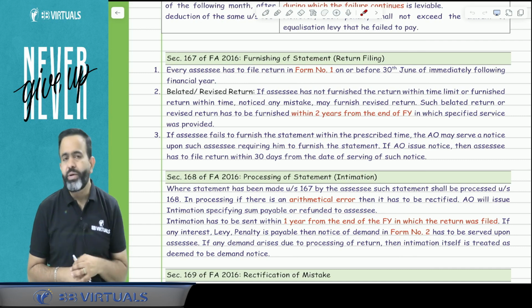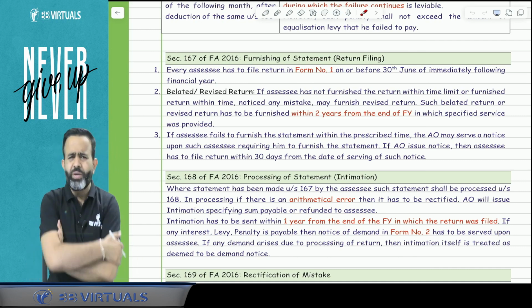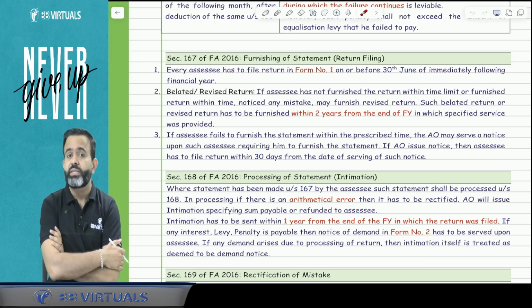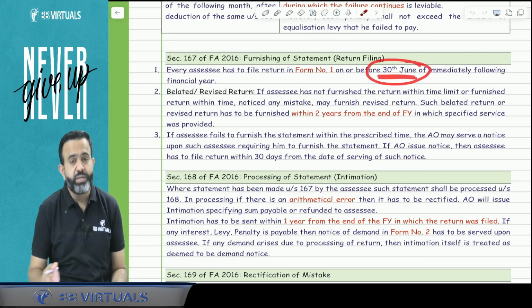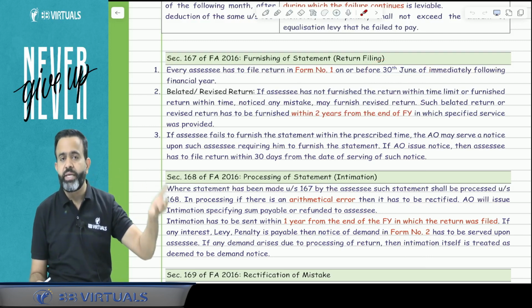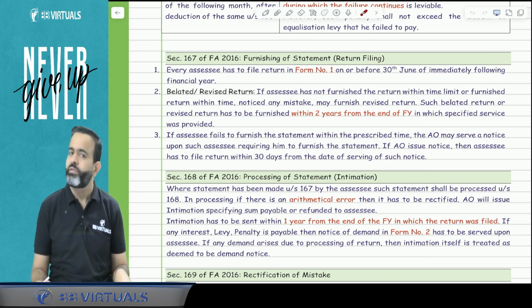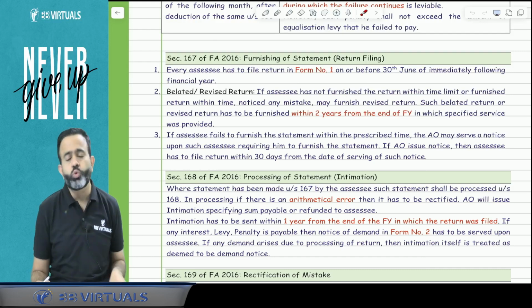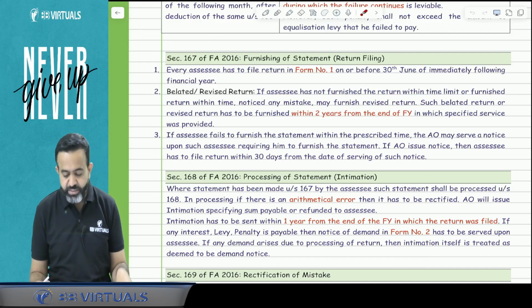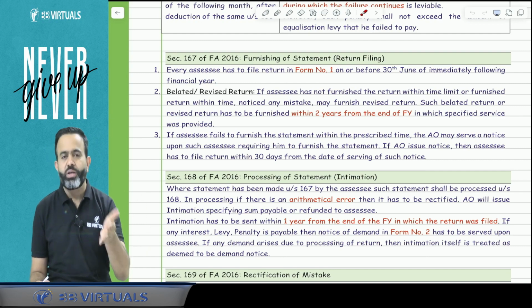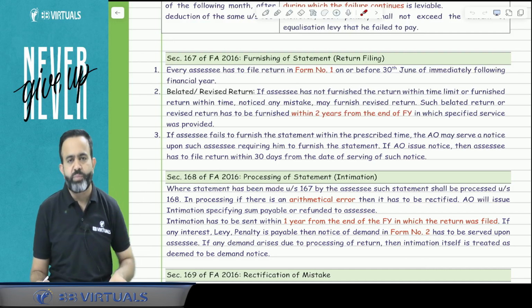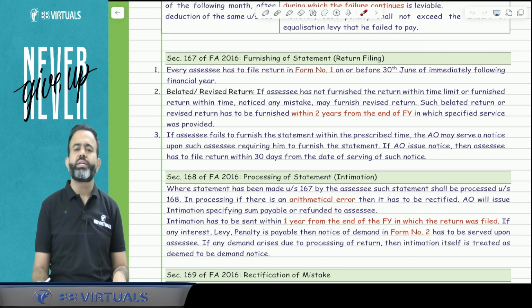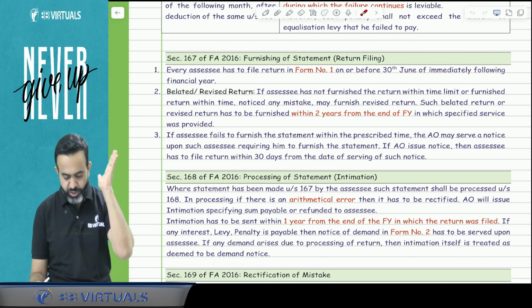Form number 1. Now guys, suppose the equalization levy return is filed, but there is any mistake, then is a revised return possible or not? The answer is yes, it can be revised. Or suppose, sir, the return is not filed till 30th June of the immediately following financial year, then can we file a belated return? The answer is yes, that belated return or revised return can be filed, and here the time limit is 2 years from the end of the financial year in which the service was provided. So if the online advertisement service is provided in the current year, then this year end will be 31st March 2025, then you count 2 years, so 31st March 2027. You got my point or not?